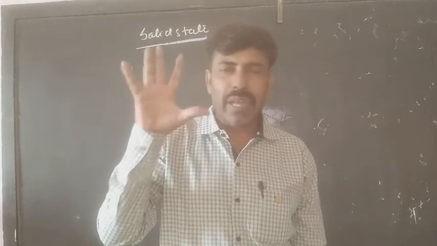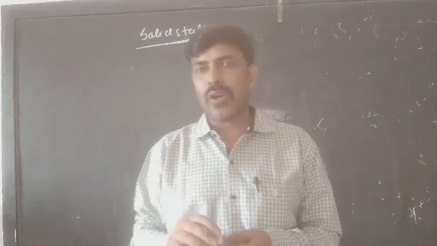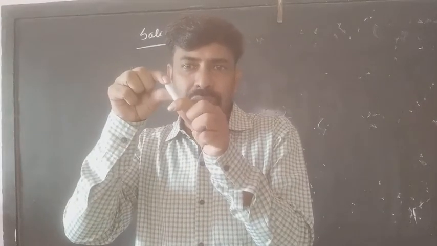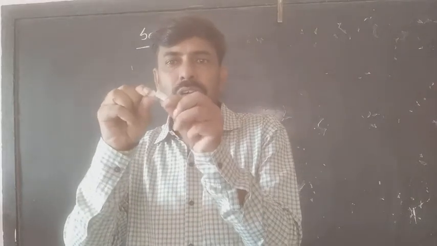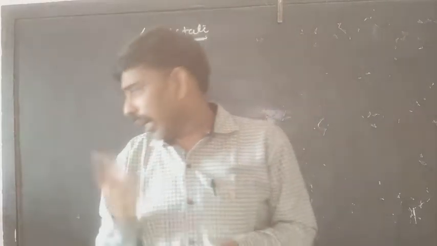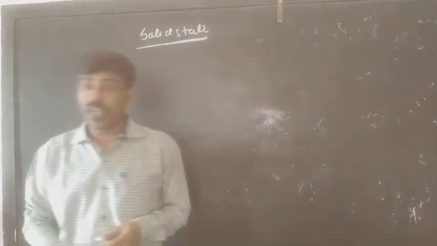So this one has a variable shape, whereas this chalk is not going to vary its shape. अगर आप ज़्यादा कोशिश करेंगे, ये टूट जाएगा. So this one has a non-variable shape and the hand has a variable shape.